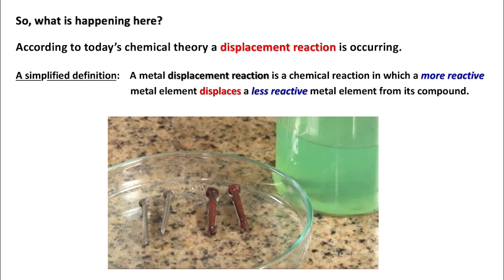So what is happening here? According to today's chemical theory, a displacement reaction is occurring. A simplified definition: a metal displacement reaction is a chemical reaction in which a more reactive metal element displaces a less reactive metal element from its compound.